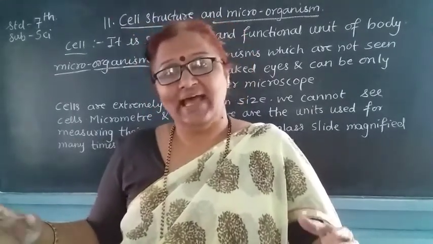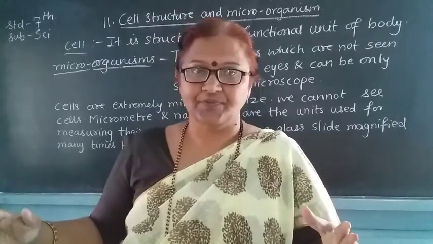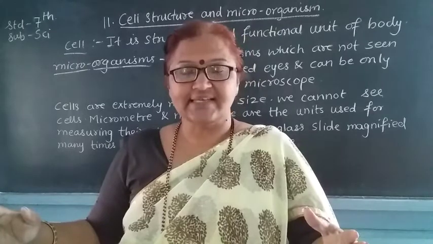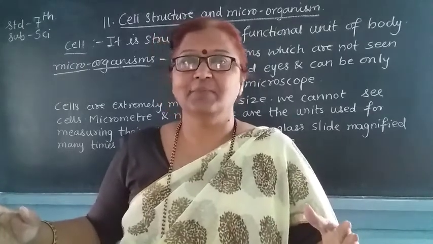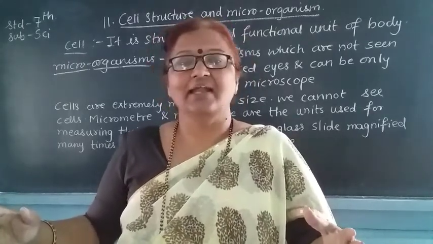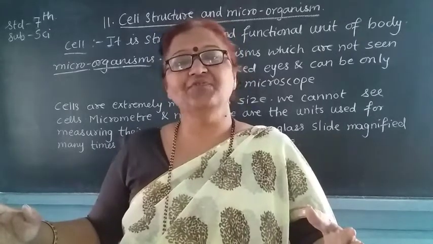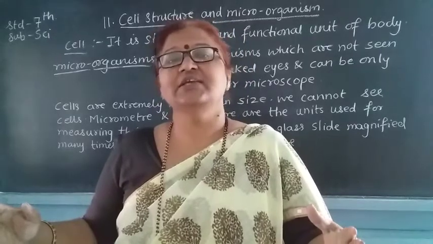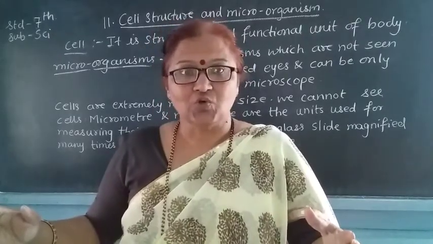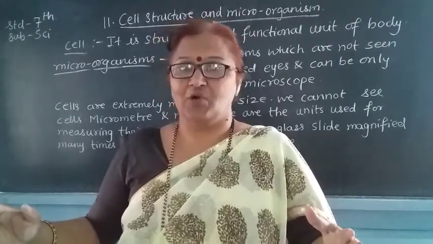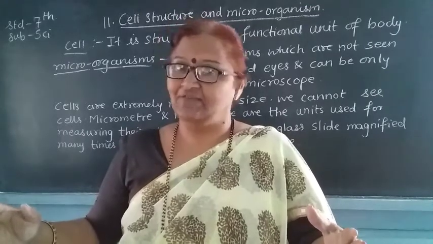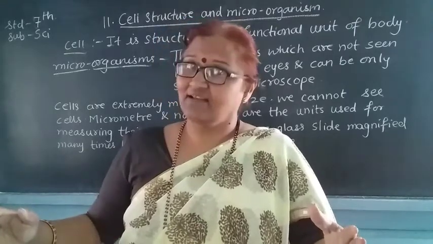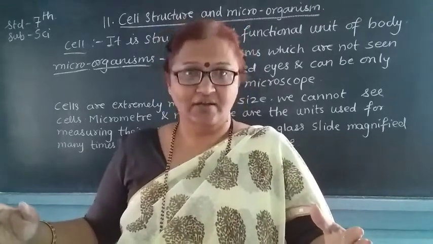So you might have seen our body. Our body is a very huge body. We are nothing but a type of animal, and our body is made up of different types of cells. Now, what is actually the cell? Whenever we consider our body, it is made up of different types of cells that I have told you. Now, cells are the working units of our body.